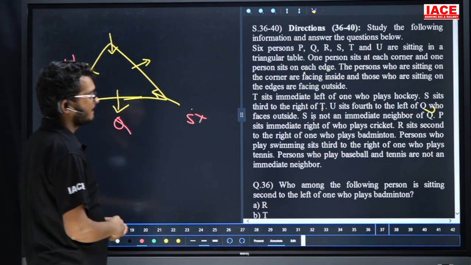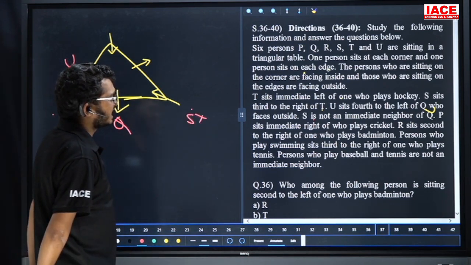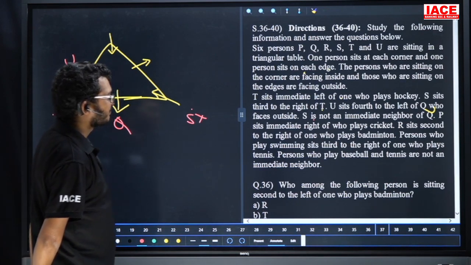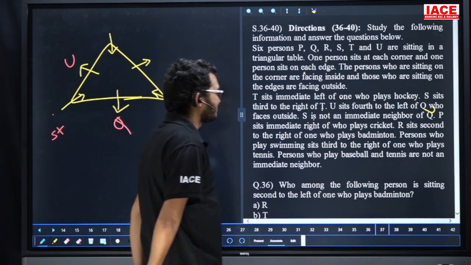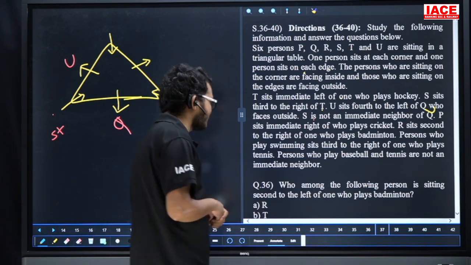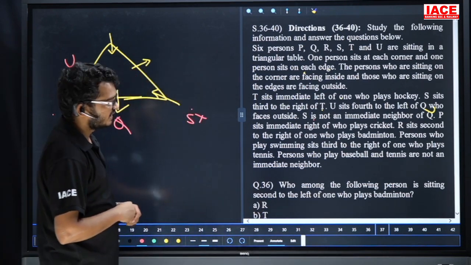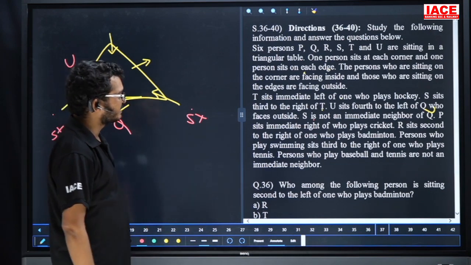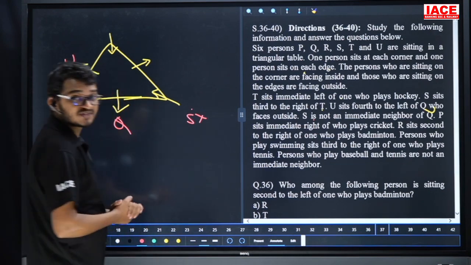Next point. P is immediate right of the one who plays cricket. Next, R sits second right of the one who plays badminton. The person who plays swimming sits third right of the one who plays tennis. The person who plays basketball and the tennis player are not immediate neighbors. So they give only one clue point. What is the clue point?